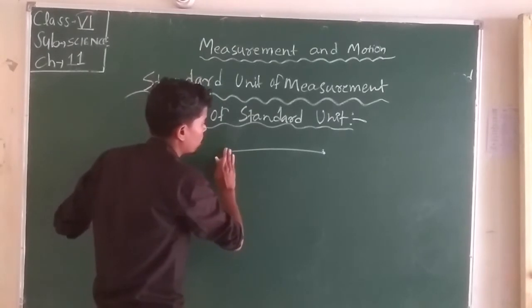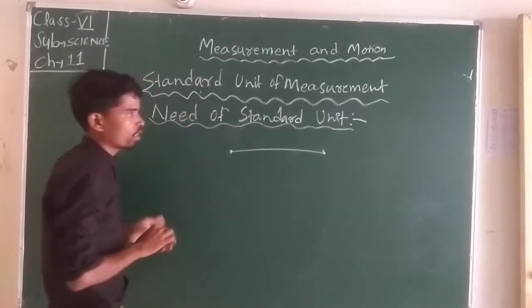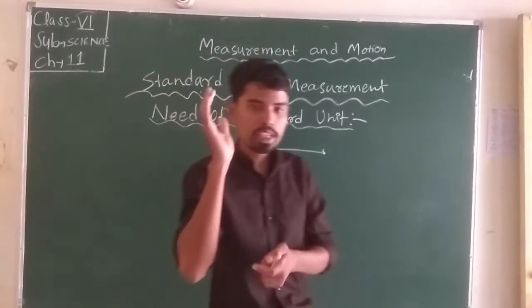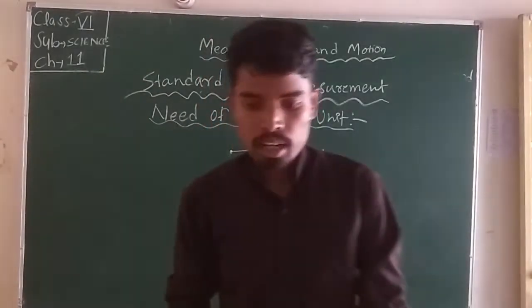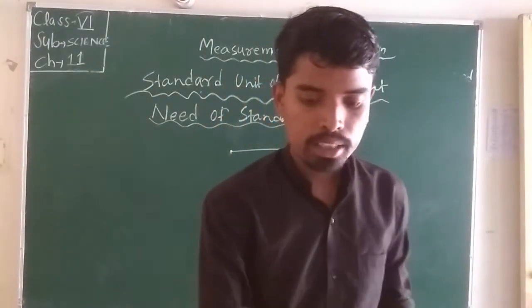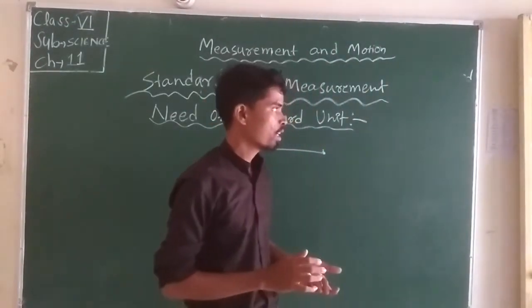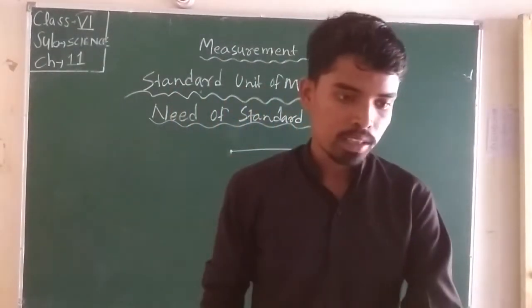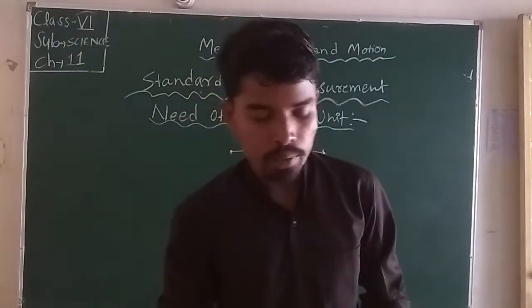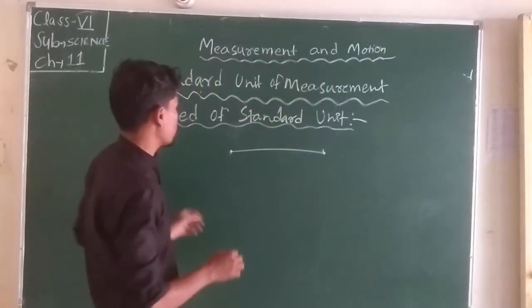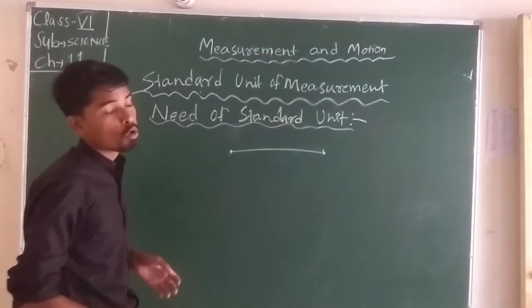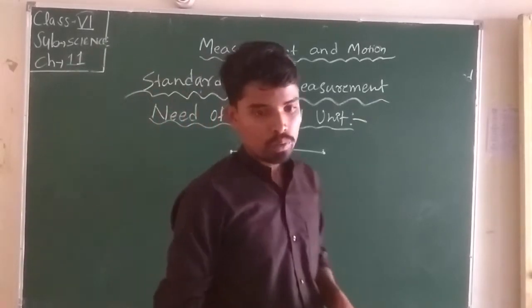Suppose they used their hand, their elbow, their span, and they also used their pace. Pace means the length of our leg. So all these are non-standard units.